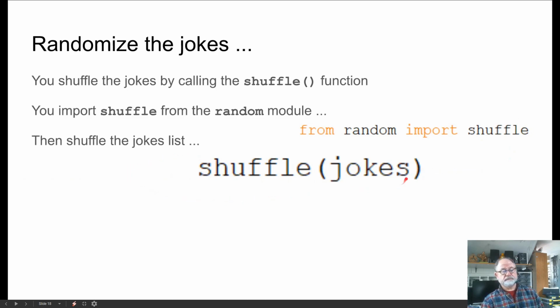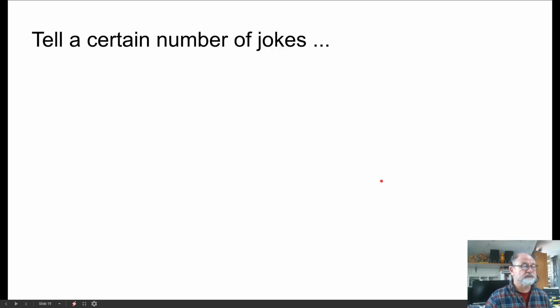And then we pass in our joke list, our jokes, as a parameter, and those jokes get shuffled in place. So each pair is an item, and each pair stays together, but the order in which they sit in our list of jokes gets changed.